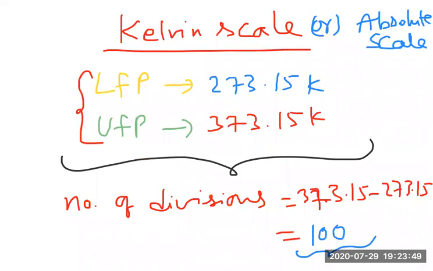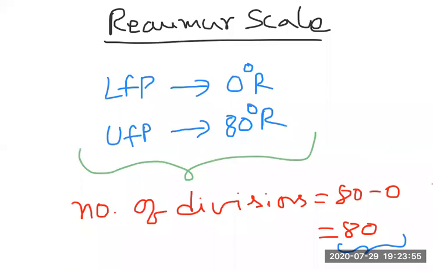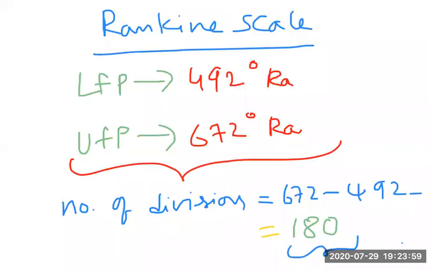So here, this is the Kelvin scale. And after this Kelvin scale, I explained the Reaumur scale. After the Reaumur scale, I explained the Rankine scale. I hope you are clear till here, beta. So we discussed the Rankine scale here.